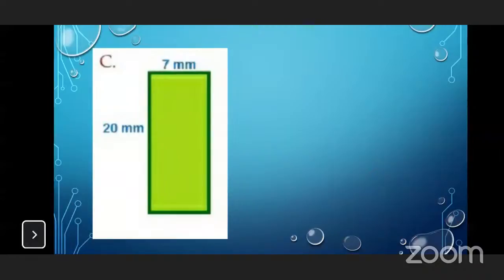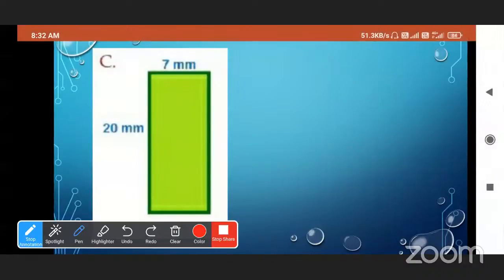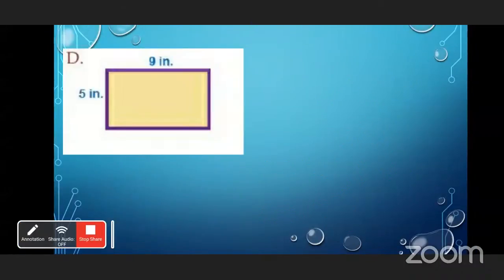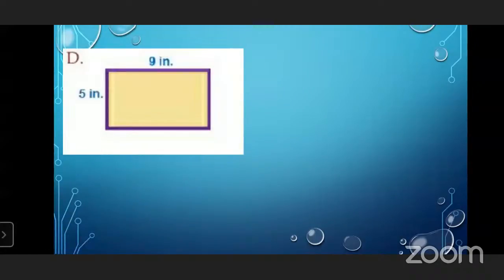Now you have to find the perimeter of this rectangle. Can anyone tell me how to find the perimeter of this rectangle? 54. Okay, now we will check it. P is equal to 2 into 20 plus 2 into 7. That is 40 plus 14, that is 54 millimeter. Very good. Now find the perimeter of this rectangle. Tell me the answer.